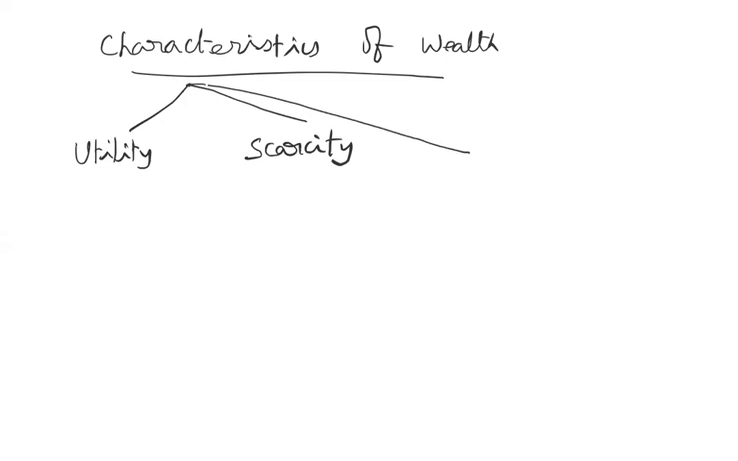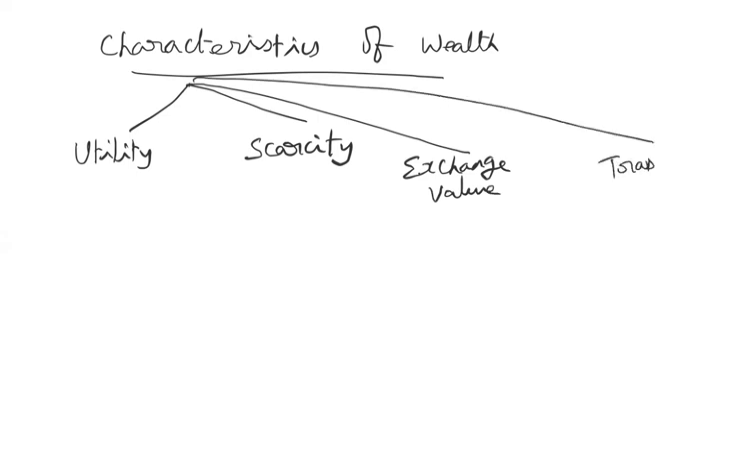The third characteristic is exchange value. So these commodities should be capable of being exchanged. And then the fourth characteristic is, they should be capable of being transferred. So the transferability. If you are owning a land, you cannot physically transfer it, but ownership can be transferred from one person to another person. So these are some of the characteristics of wealth. But see, every type of wealth cannot be transferred.